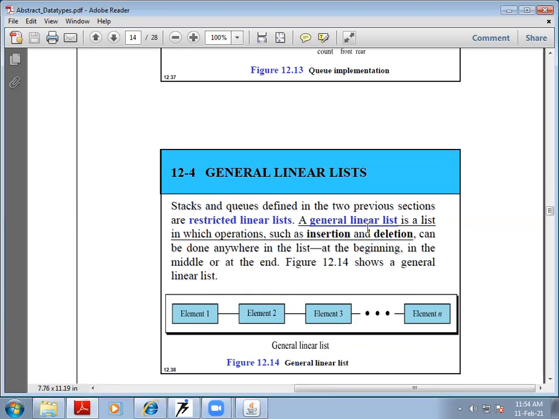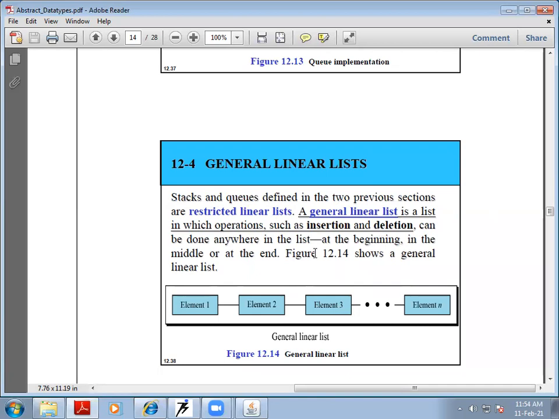Okay, a general linear list is a list in which operations such as insertion and deletion can be done anywhere in the list: at the beginning, in the middle, at the end, wherever we want. We can implement the list. We can use the operations of insertions and deletions.